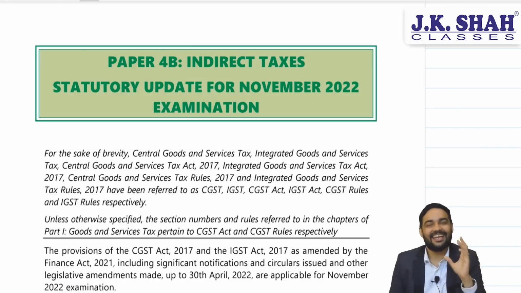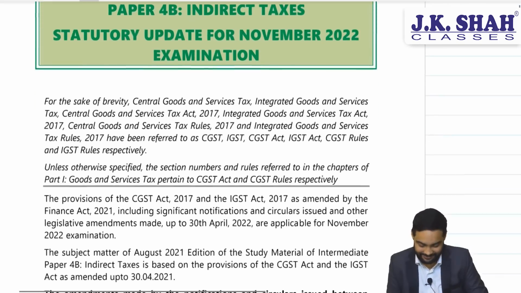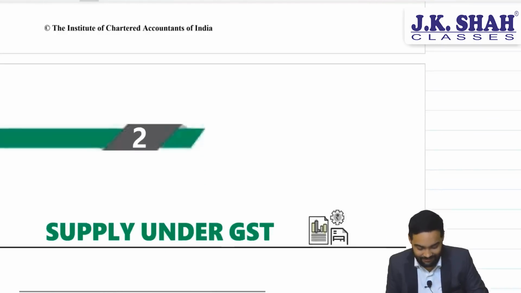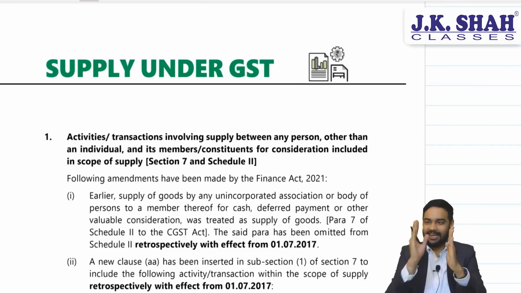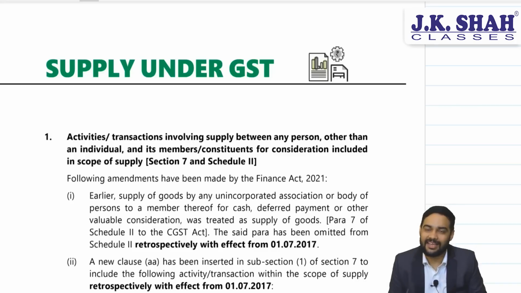With this, let's begin with the amendments from the statutory update book. Let's see. Now, the first amendment in supply chapter: association and members will be regarded as two separate persons, and a transaction between association and members will be regarded as a supply.